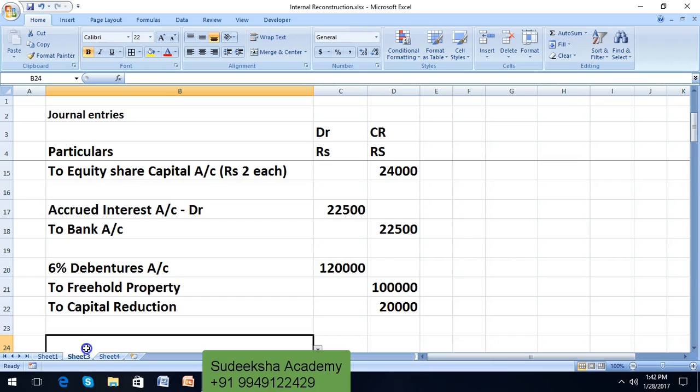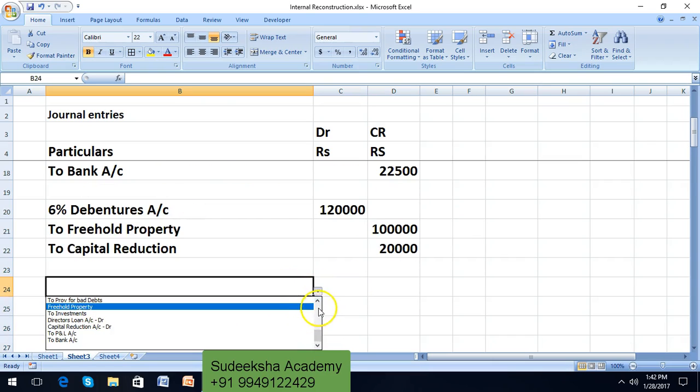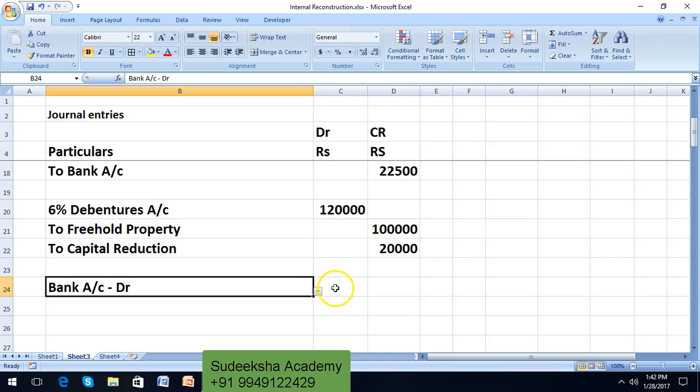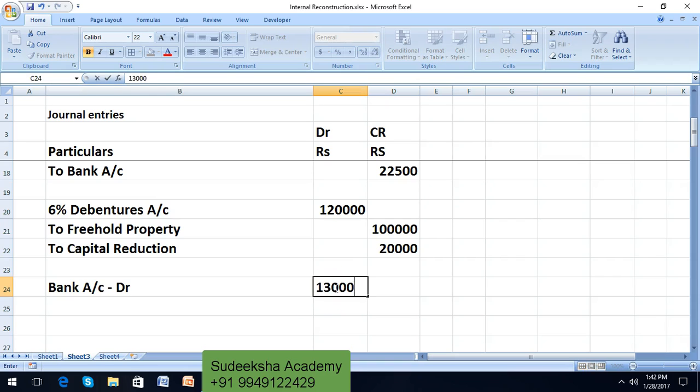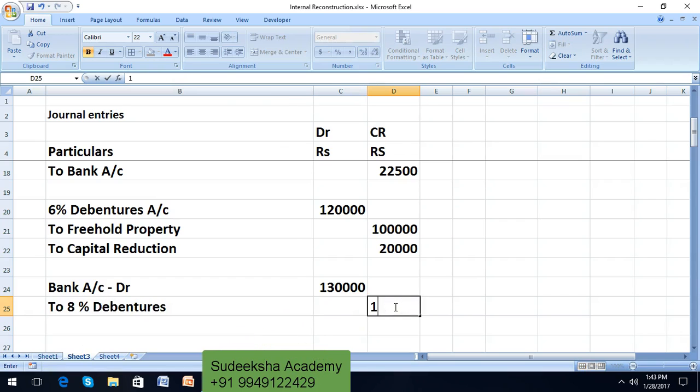So write down the entry: bank account, debit 1,30,000 to 8% debentures, 1,30,000.